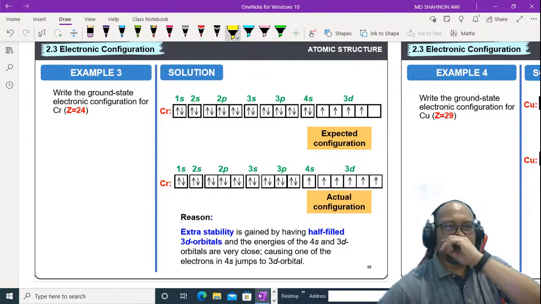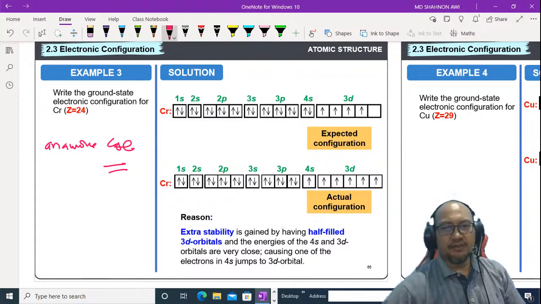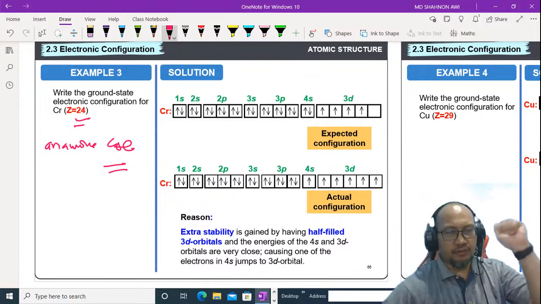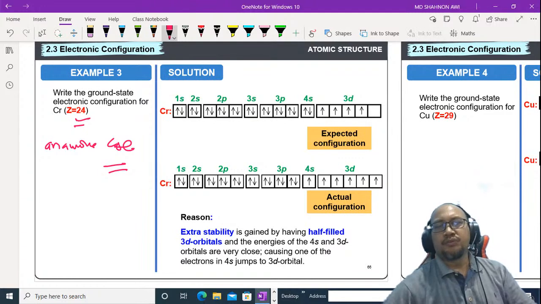Okay, and this one is an anomalous case. We call it an anomalous case in the filling of electrons that does not follow Aufbau. Okay, for chromium, for example, the proton number is 24, and the electrons of course 24 for the chromium atom. 1s2, 2s2, 2p6, 3s2, 3p6, 4s2, 3d4.